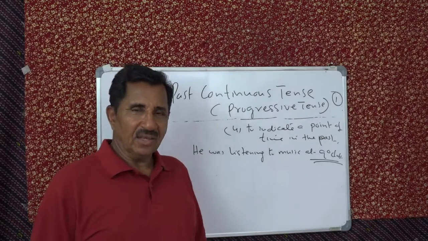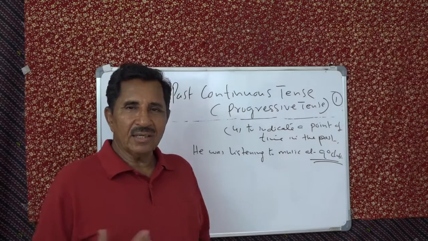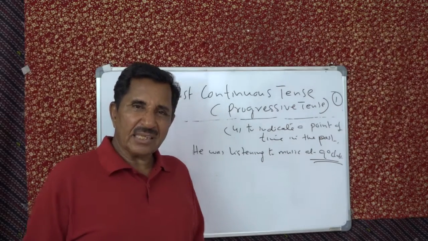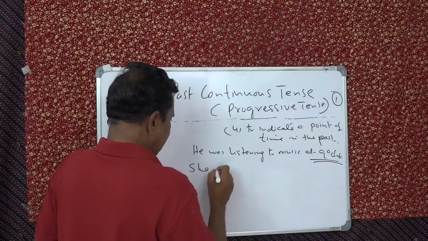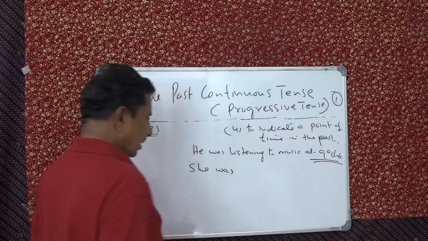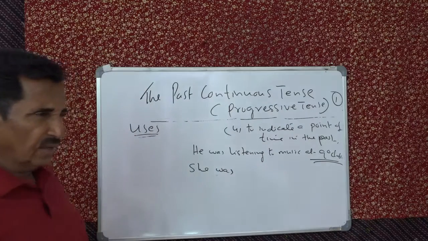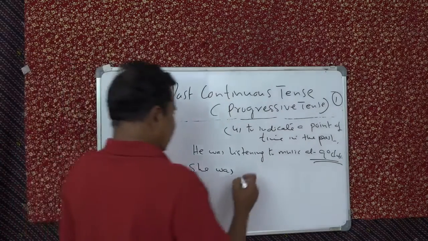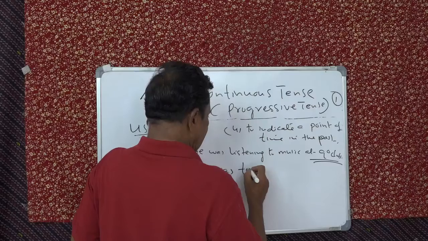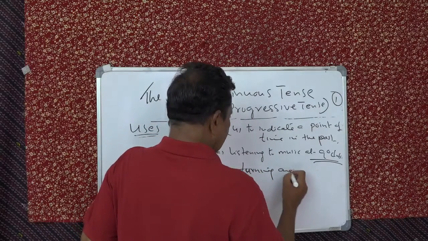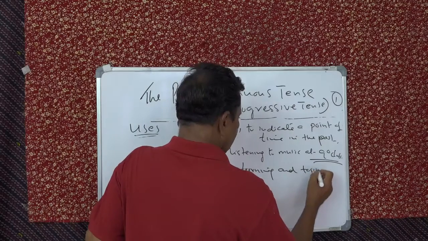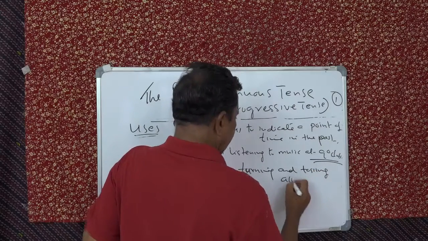Understand? Yes. Or you can say all night she was having a disturbed sleep. All night. What was she doing throughout the day? Turning and tossing, you can say. Disturbed. Turning and tossing all night.